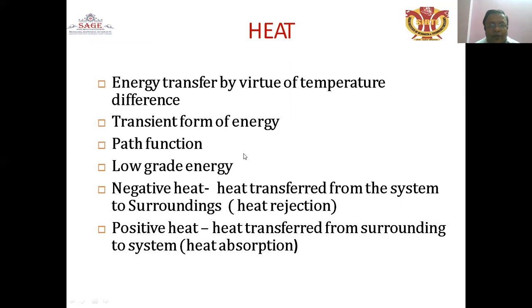What is the meaning of heat? Energy transfer by virtue of temperature difference is called heat. It is a transit form of energy, a path function, and a low grade of energy. Negative heat means heat transfer from the system to the surroundings, which indicates heat loss. Positive heat is heat gain, heat transfer from the surroundings to the system. Heat absorption is heat gain.